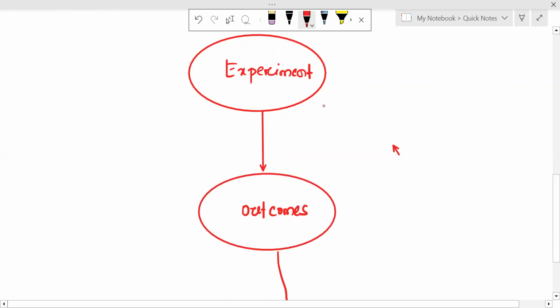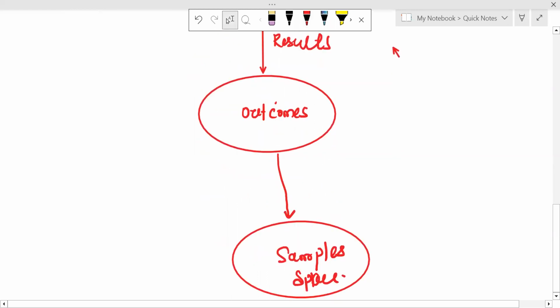The results of this experiment are called outcomes. And all the possible outcomes are called the sample space.